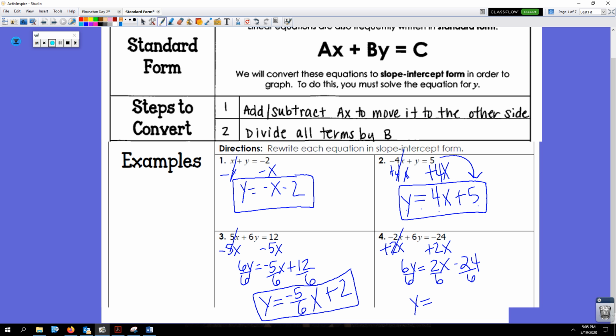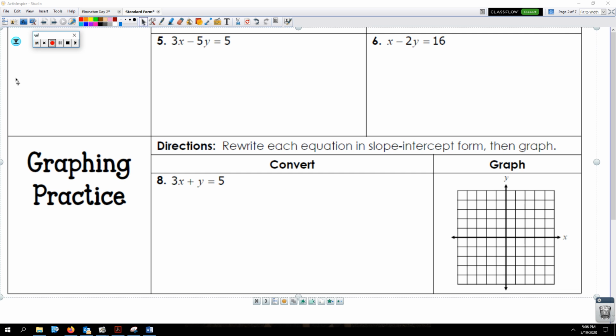2 over 6 can get reduced. Divide top and bottom by 2. 2 divided by 2 is 1. 6 divided by 2 is 3. So 2 over 6 and 1/3, they're equivalent, but I want it reduced. Negative 24 divided by 6, negative 4. There we go. y equals negative 1/3 x minus 4. All right, I'm going to do 2 more examples, and then we're going to practice graphing too, because it's really important that you know how to graph.